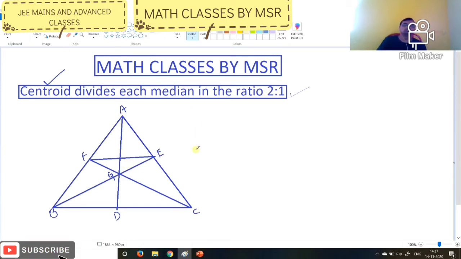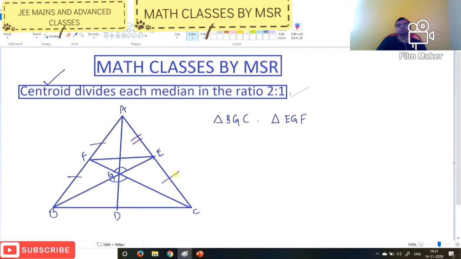Now take triangle BGC and triangle EGF. Compare these two triangles. Angle BGC is equal to angle EGF, vertically opposite angles. In triangle ABC, E is the midpoint of AC and F is the midpoint of AB.